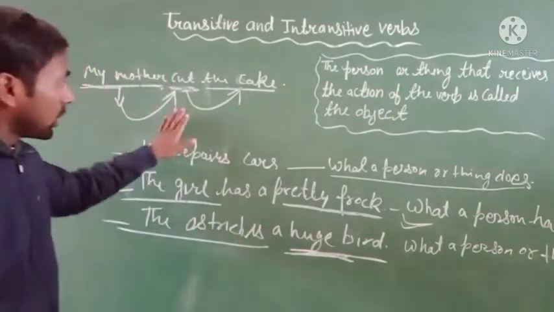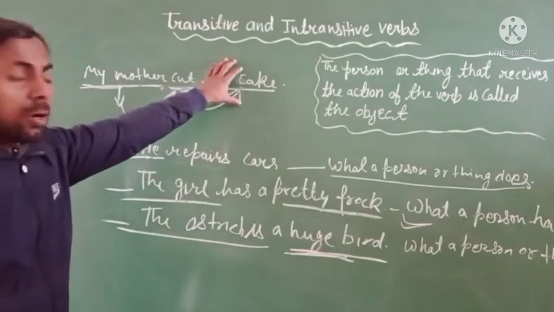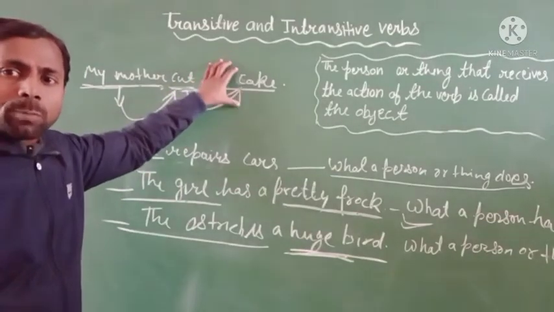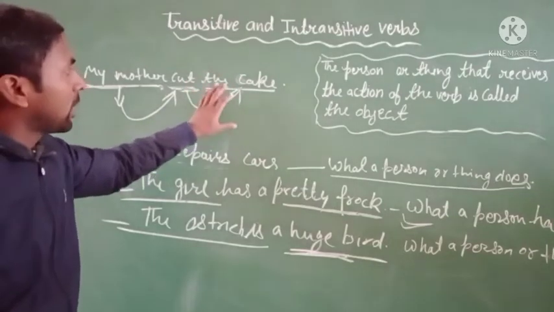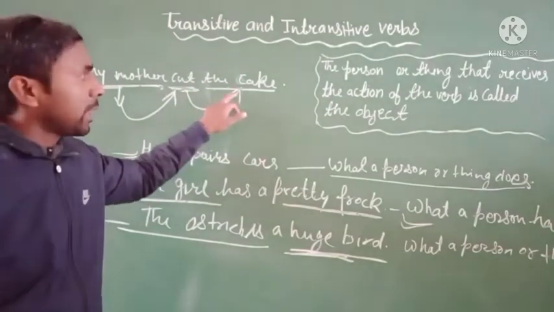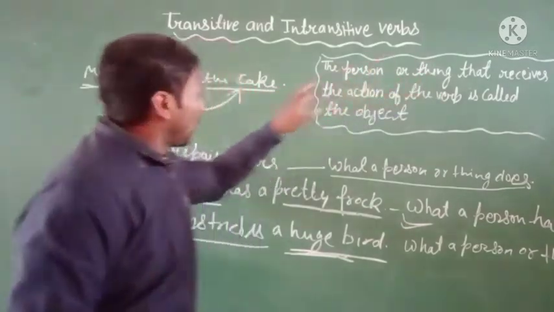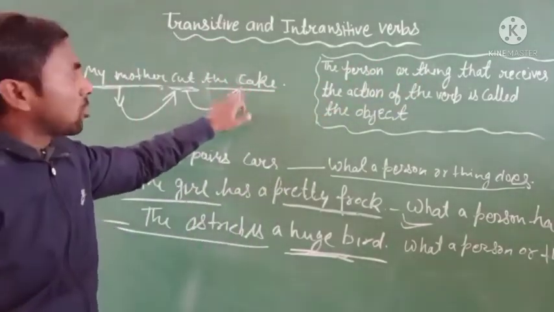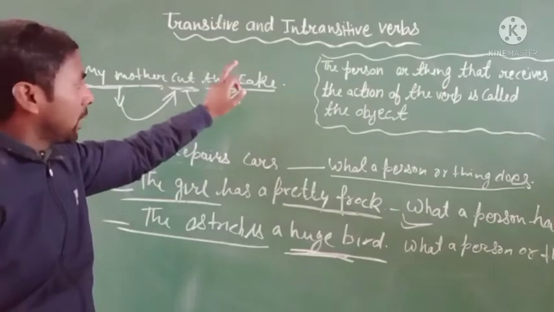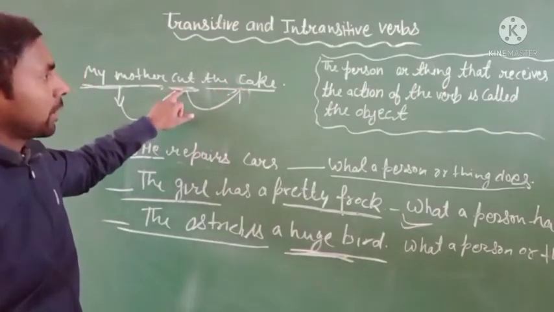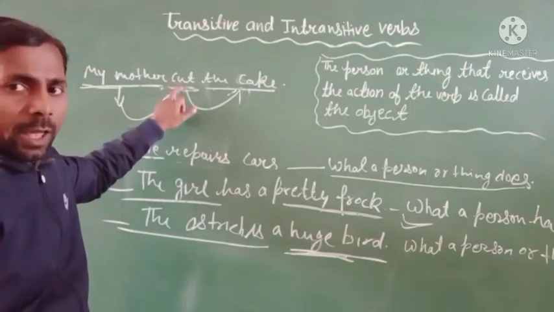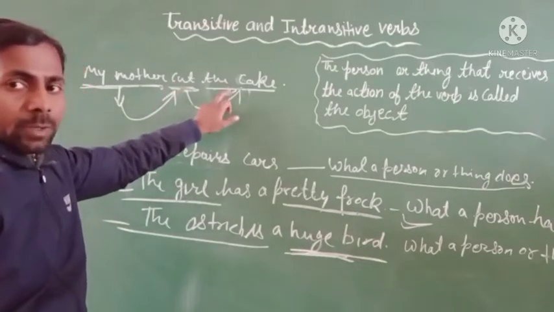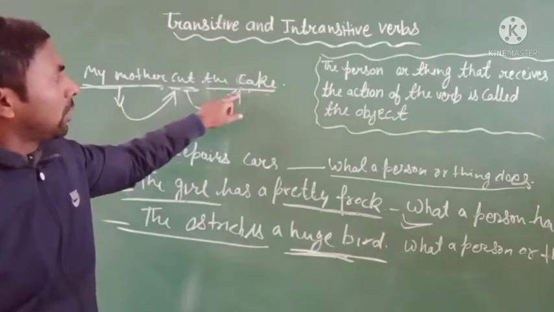So in this example, you can see the word cake is an object, and this object is a thing. Okay, it is a person or thing. So the cake is a thing, and this object word receives an action. Okay, it receives the action of the verb. Here the verb is cut, and the cake received the action.